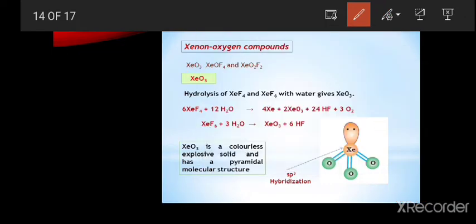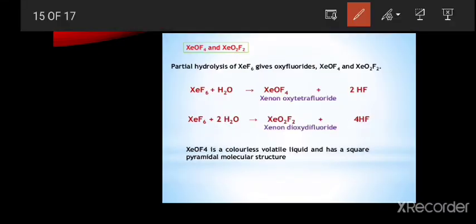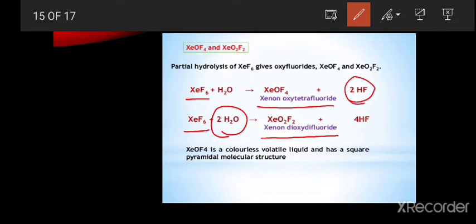Next one is xenon oxytetrafluoride and xenon dioxydifluoride. On partial hydrolysis of this xenon hexafluoride, it forms xenon oxytetrafluoride, and this xenon hexafluoride, by using 2 moles of water on hydrolysis, forms xenon dioxydifluoride, and also produces hydrogen fluoride.